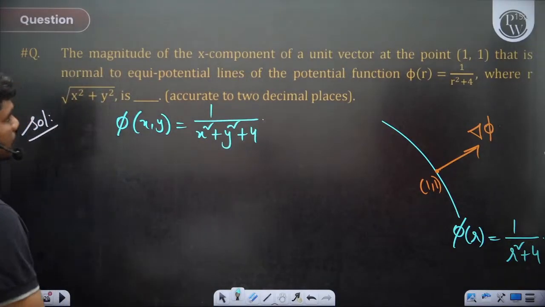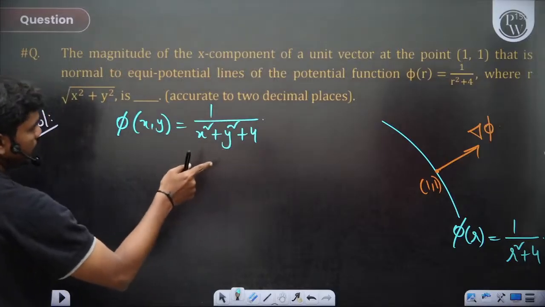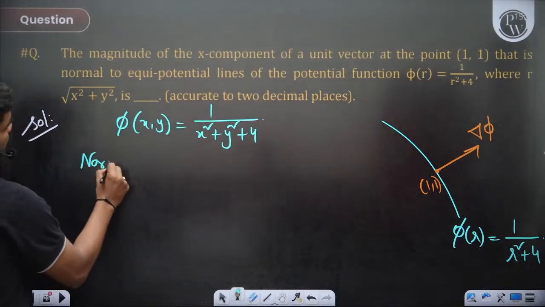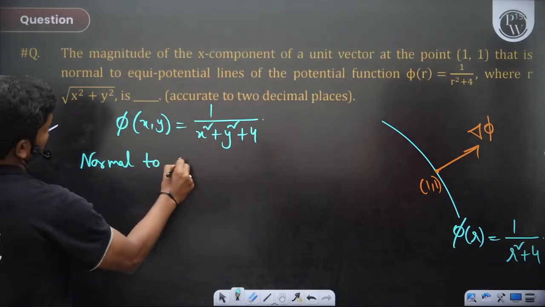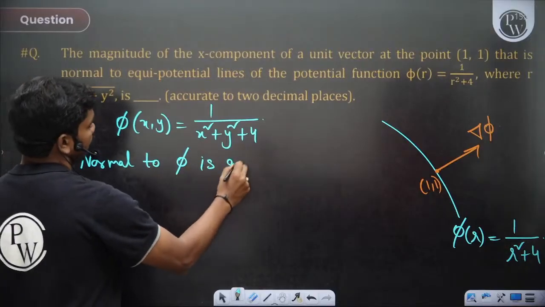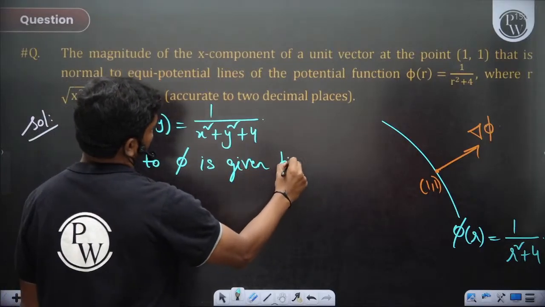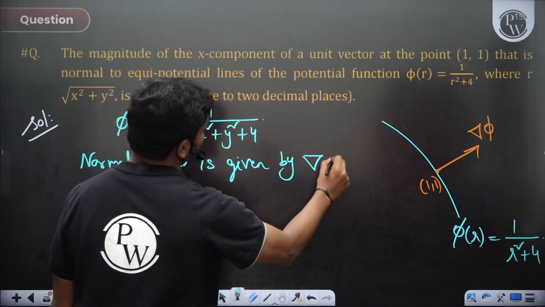Then if you calculate the gradient, the normal to phi is given by the gradient of phi.